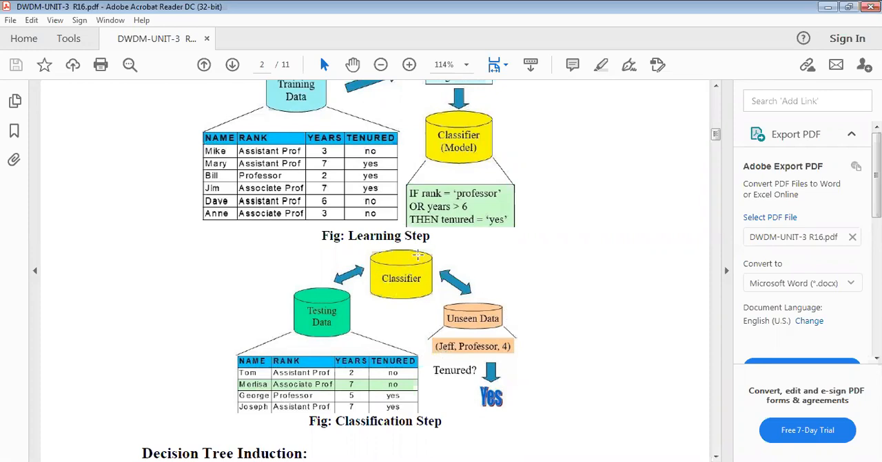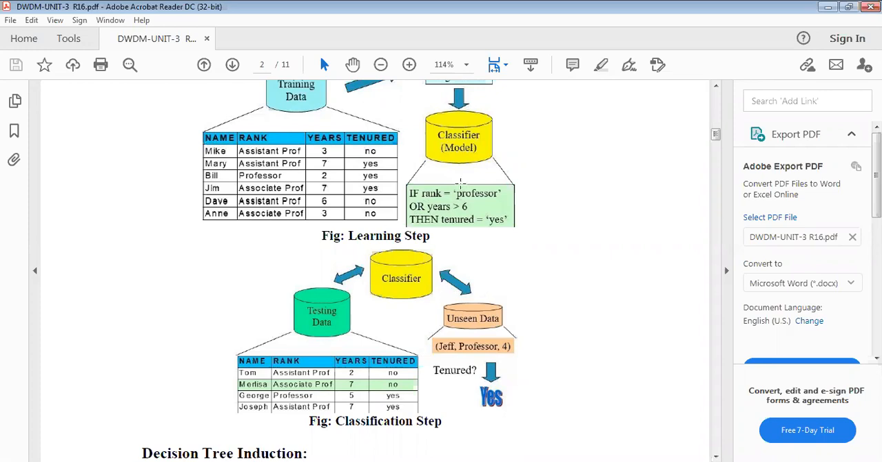first we have to apply the classifier. This is the testing data. From this testing data, we have unseen data. We consider Jeff, professor. You have the experience of 4 years. Tenured yes or no? So automatically we say yes. Why? Because his rank is professor. Then tenured is yes.